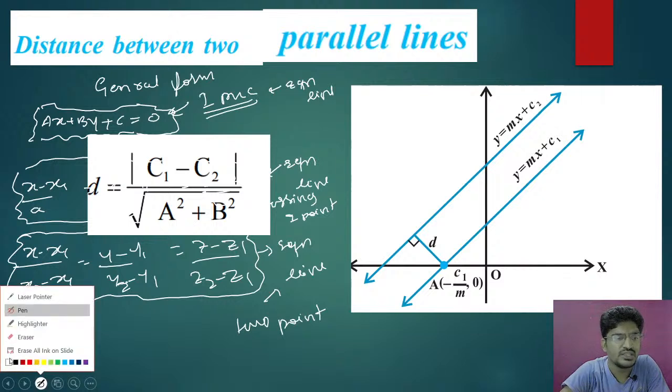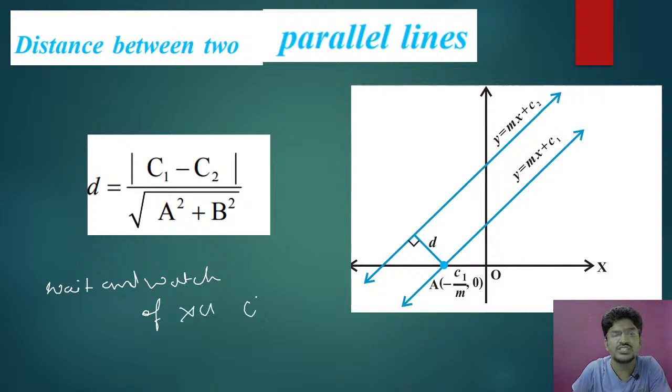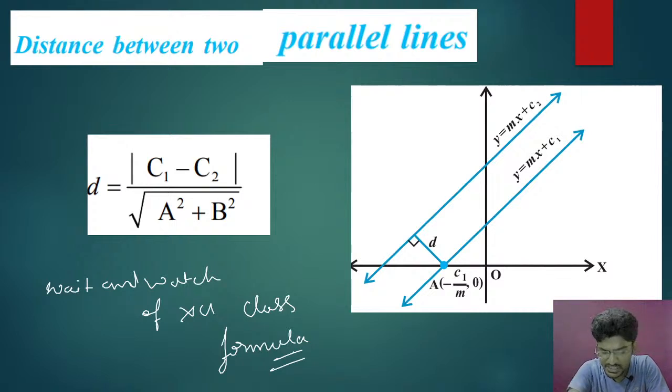So I will not write the formula of 12th class. Wait and watch. That is again the same concept, distance between two lines in 3 dimension. Wait and watch for that.